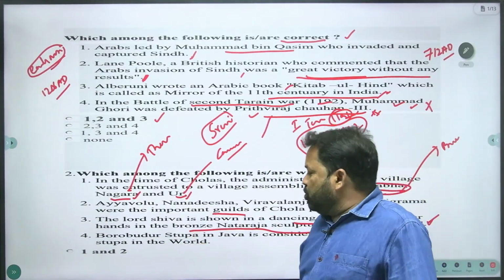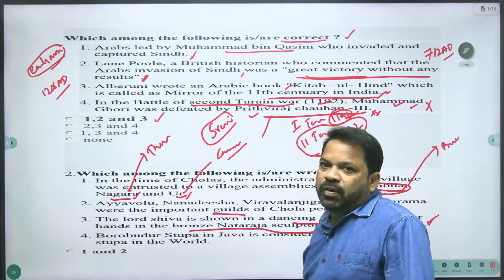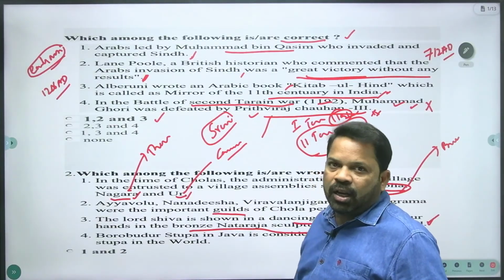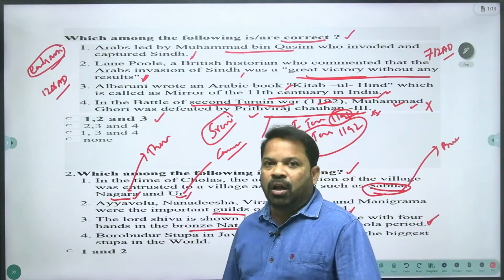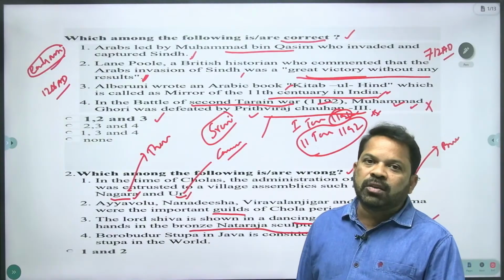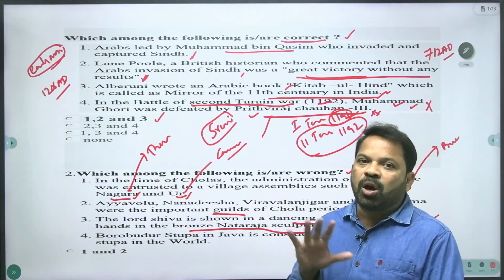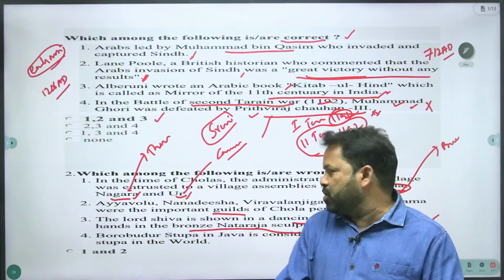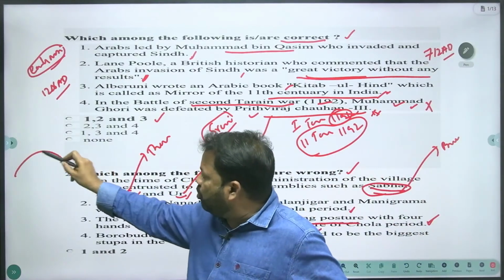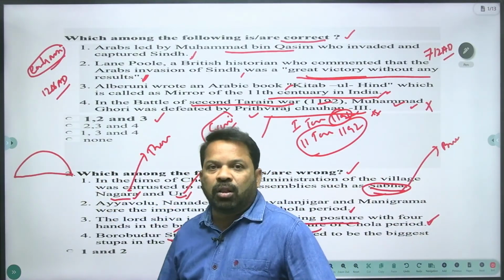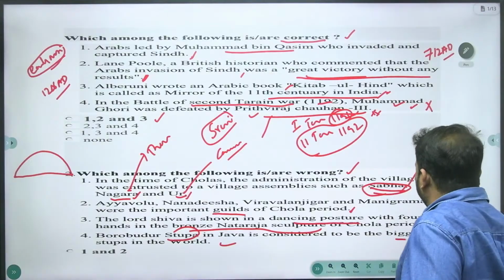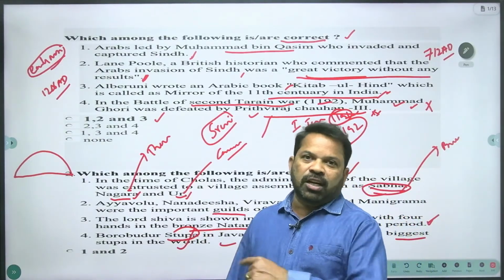And Borobudur Stupa. What is the meaning of Stupa? You know very well, in Buddhist architecture there are Chaitya, Vihara and Stupa. Chaitya is a prayer hall. Vihara is a rest house for the Buddhist monks. Whereas Stupa is a half-domed structure constructed on the relics of Buddha and the Buddhist monks. The Borobudur Stupa looks like a half-dome structure built on the relics of Buddha and Buddhist monks. And Borobudur Stupa in Java is considered to be the biggest stupa in the world. Yes, that is the right statement.